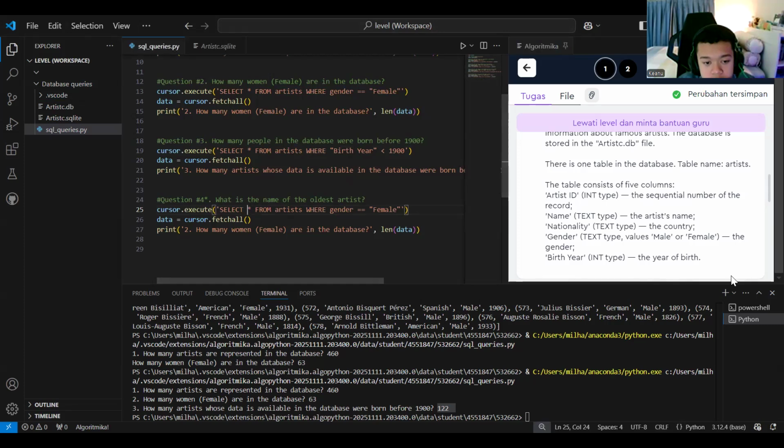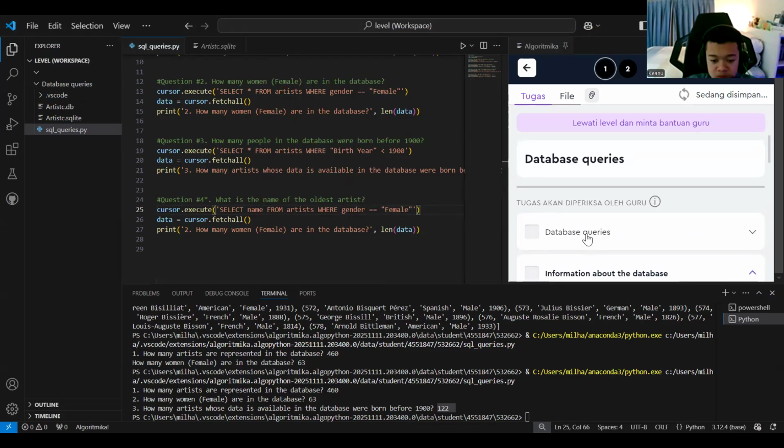It's kind of long here for this one, maybe I will make it fast. Select name, where, which is the oldest.